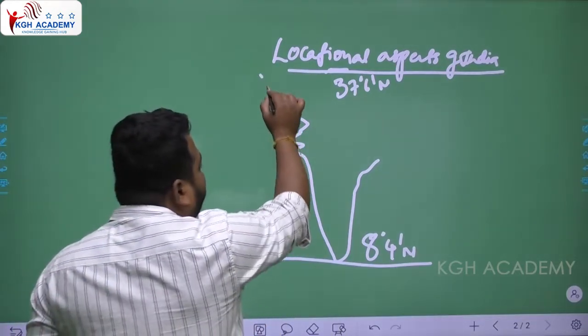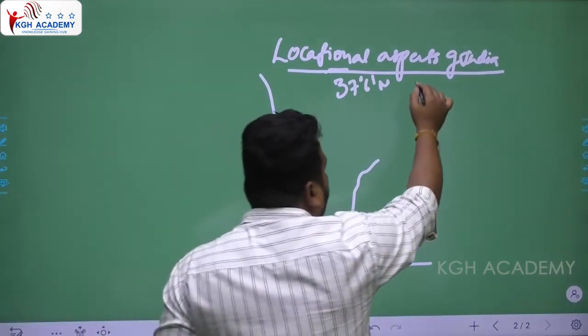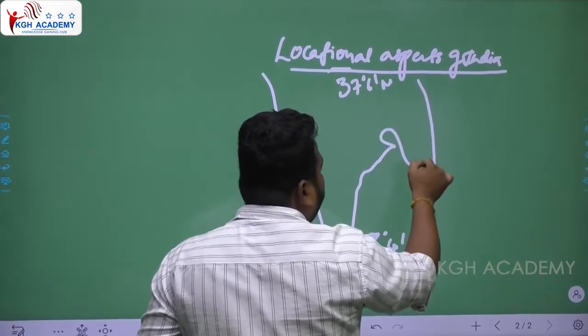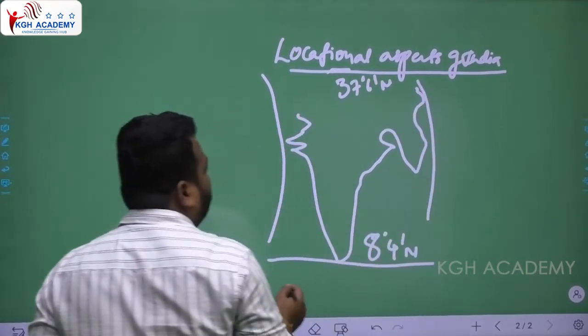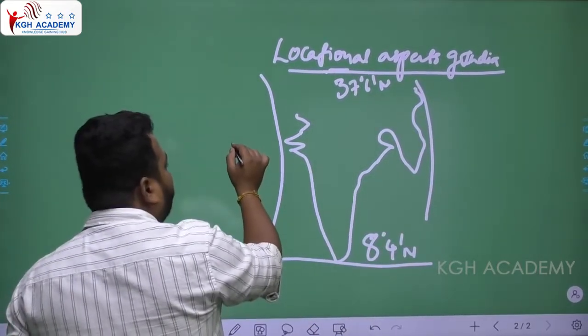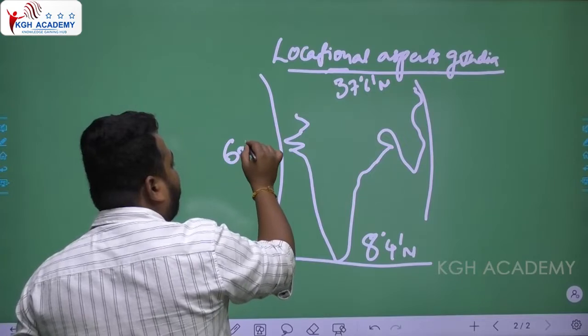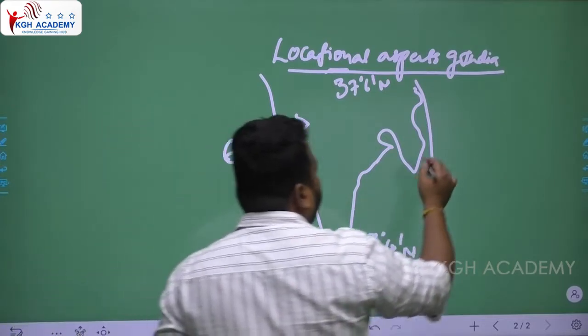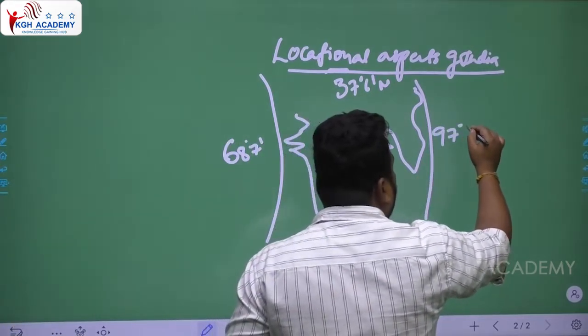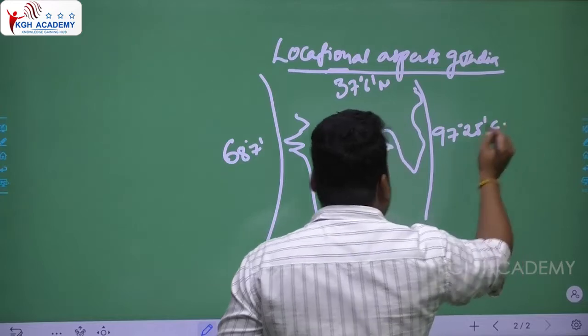And India's longitudinal extent, which extends until the state of Arunachal Pradesh, is 68 degree 7 minutes to 97 degree 25 minute east longitude.